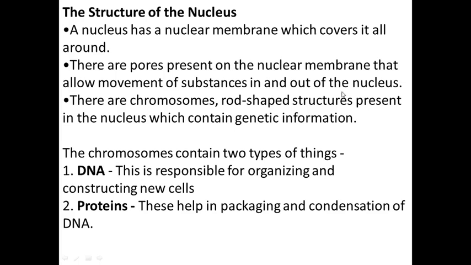As our brain requires some things, this nucleus also requires some things, and those substances go in and out of the nucleus because of the pores present on the nuclear membrane. And there are chromosomes, the rod-shaped structures present in the nucleus which contain genetic information. As I have told, the DNA.